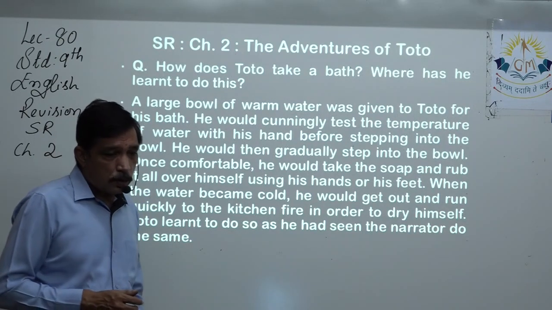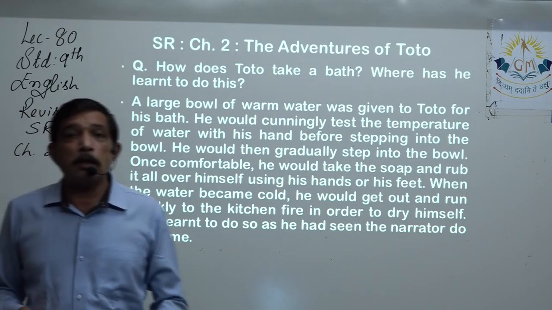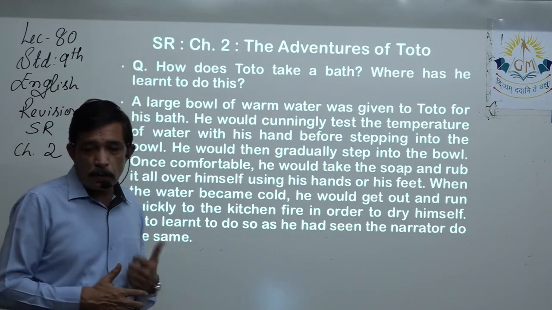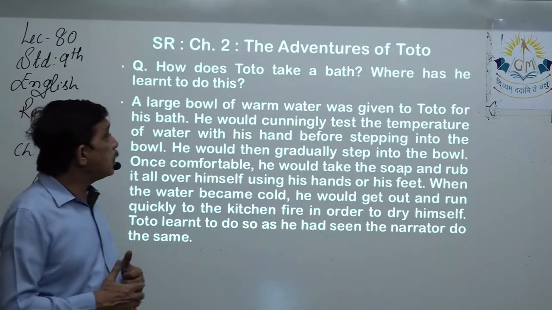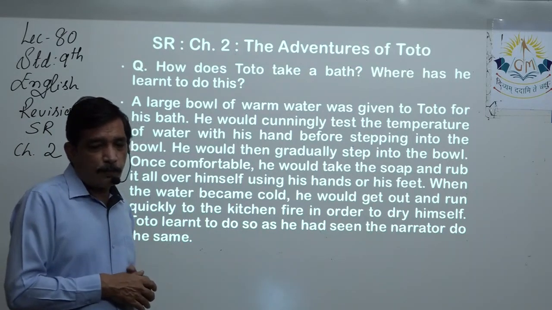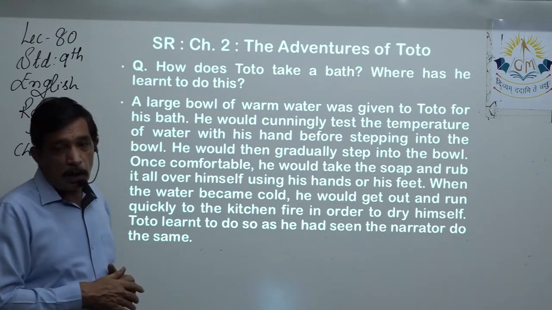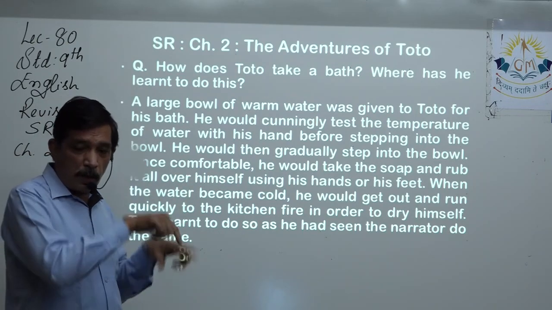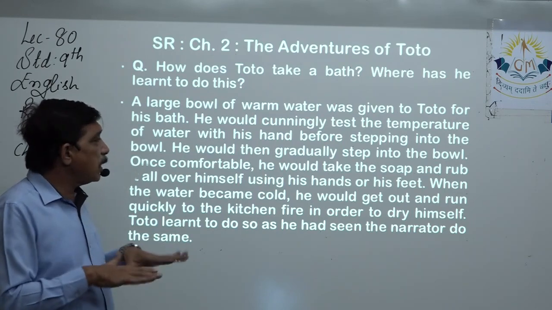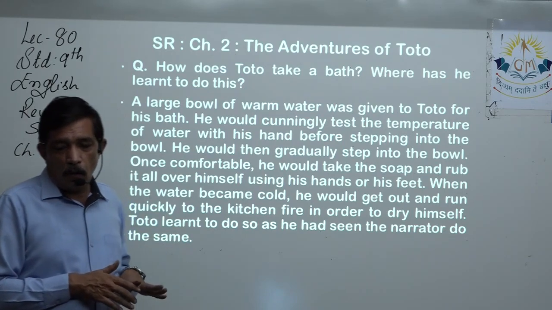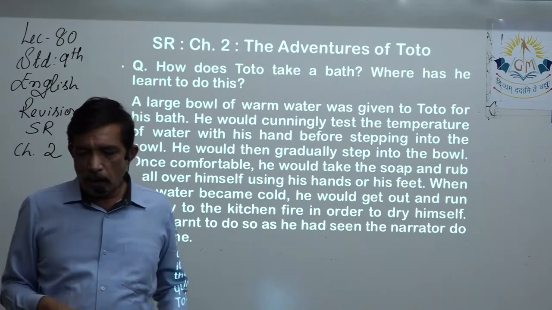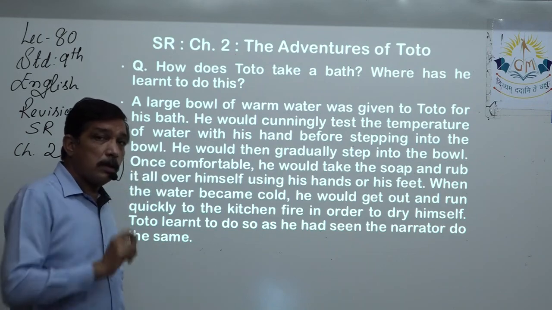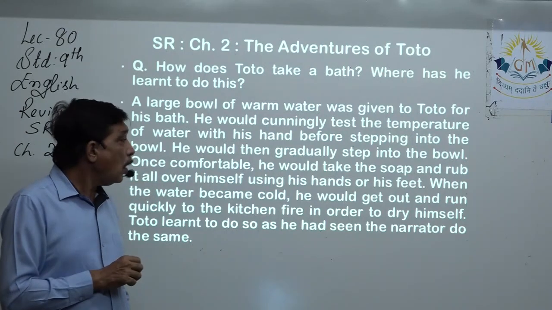Now how does Toto take a bath? That we have already discussed, right? Still, a large bowl of warm water was given to Toto for his bath. He would cunningly test the temperature first of the water before stepping into the bowl. He would then gradually step into the bowl one by one, and once comfortable inside, he would take soap and water, and he would rub it all over himself, because he saw the same thing being done by the author.